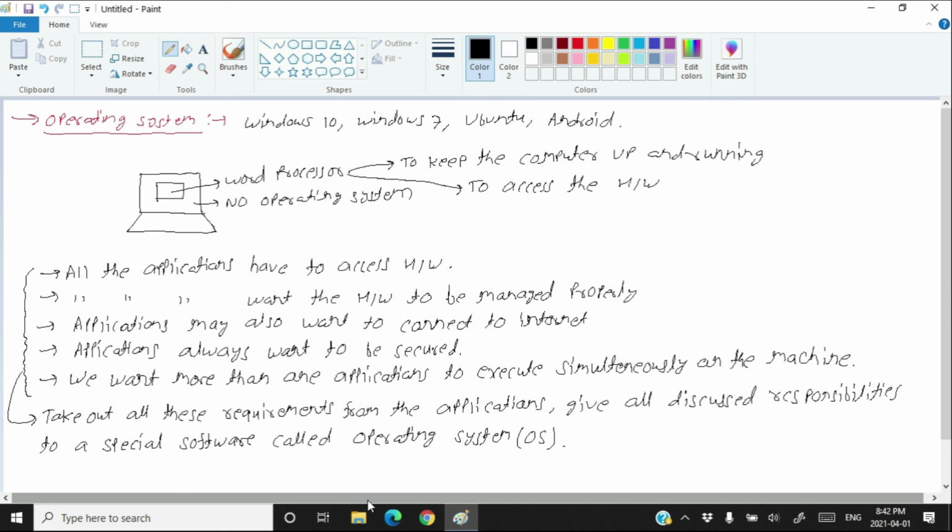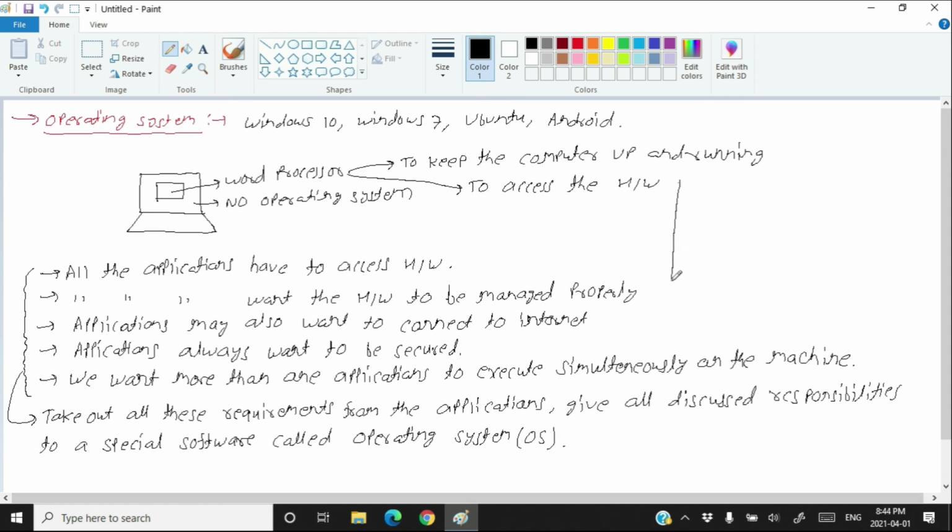You have given the operating system a responsibility to keep the system and applications secure, and you have made the operating system such that more than one user applications can execute simultaneously over the operating system.